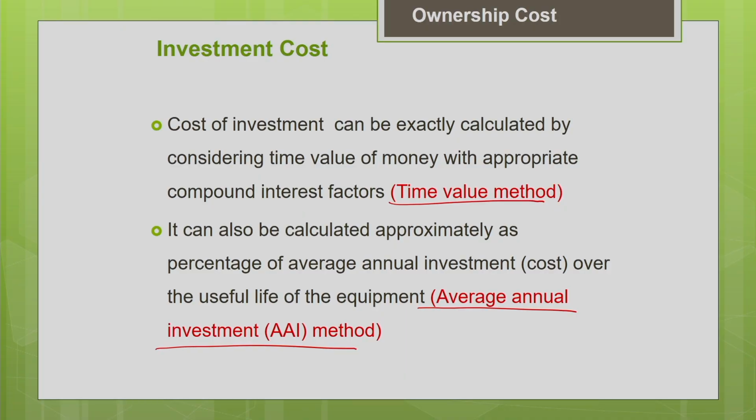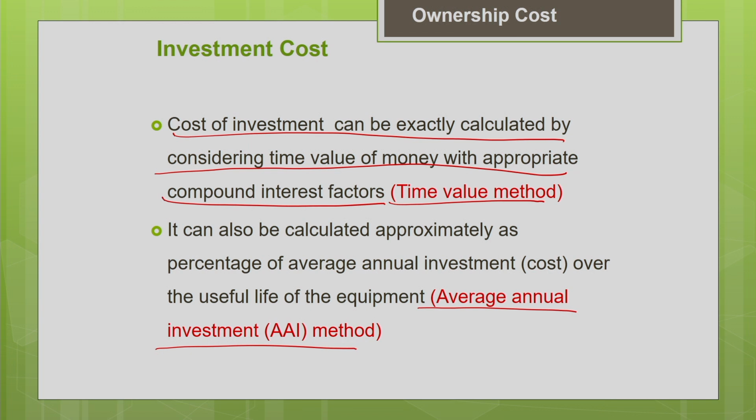You have to convert it into an equivalent value at a particular time period and then make the comparison or the analysis. So that will be more rational. That is why we are considering the timing of cash flows in the time value method, which is more accurate. So the cost of investment can be exactly calculated by considering the time value of money. So you will be using some appropriate compound interest factors in this method.